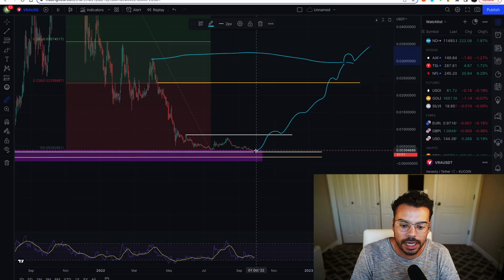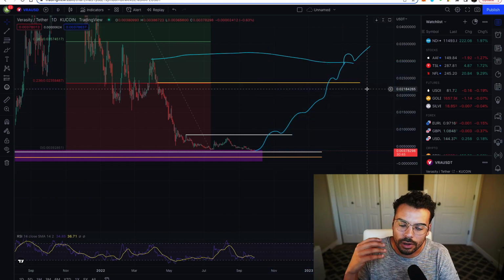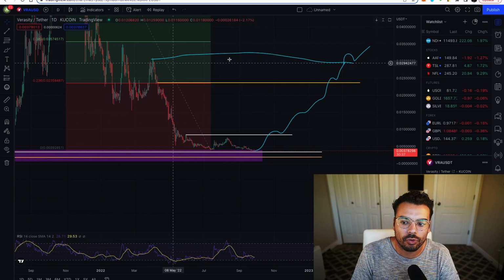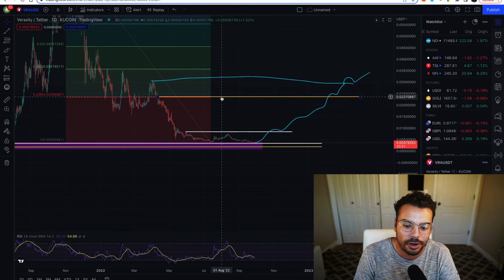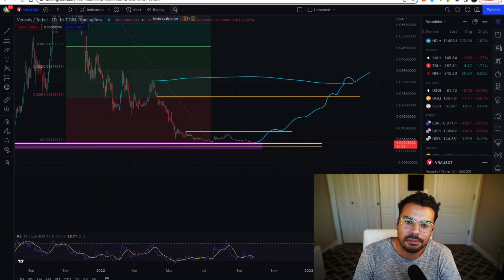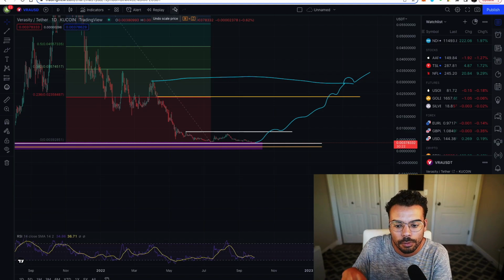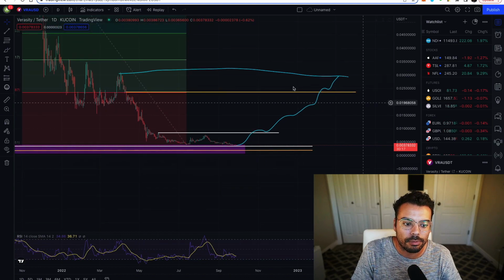And obviously this would have already been a ton of gain, right? I mean, already a 6-7x. But if you're talking about getting back to all-time highs, this is what's going to have to happen over a period of time. It's really hard to tell when this is going to happen, but the real supercharged turnaround for Verasity is not going to be seen until we break that 2-3 cent marker. It could play all the way up to that point and still not be bullish long-term in terms of the price action. I think Verasity is extremely bullish long-term, but in terms of the price action, we're probably not going to see an extreme turnaround until we break 2 cents, and then especially that 3 cent marker, because that's going to turn into a neckline pretty quickly.